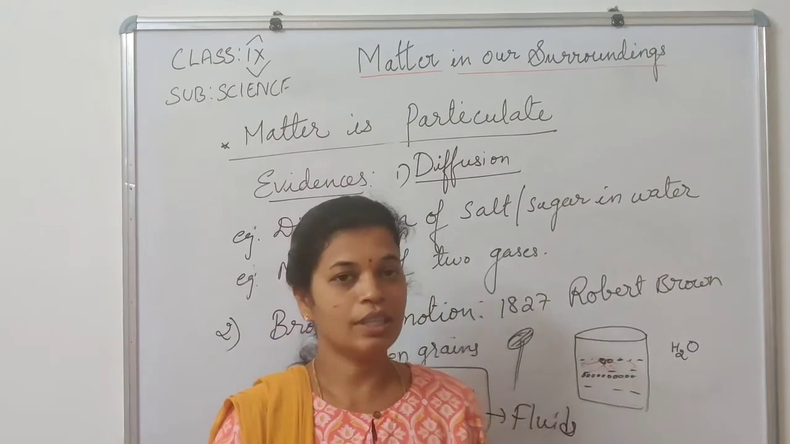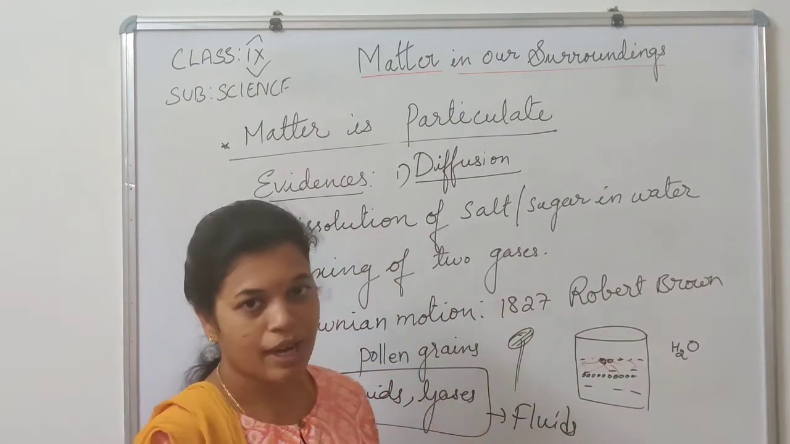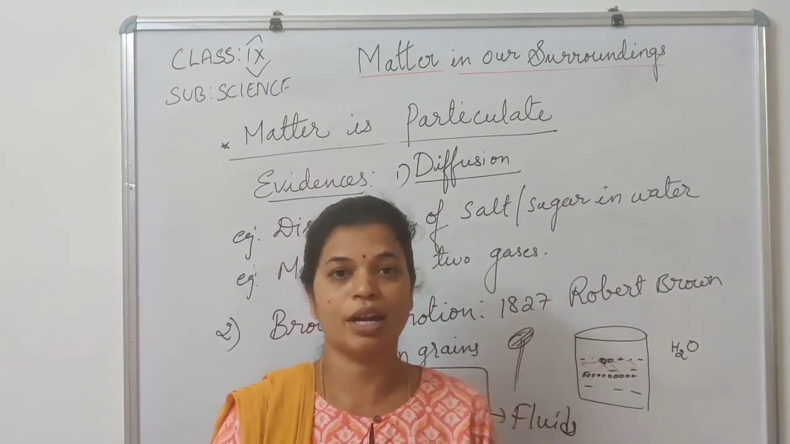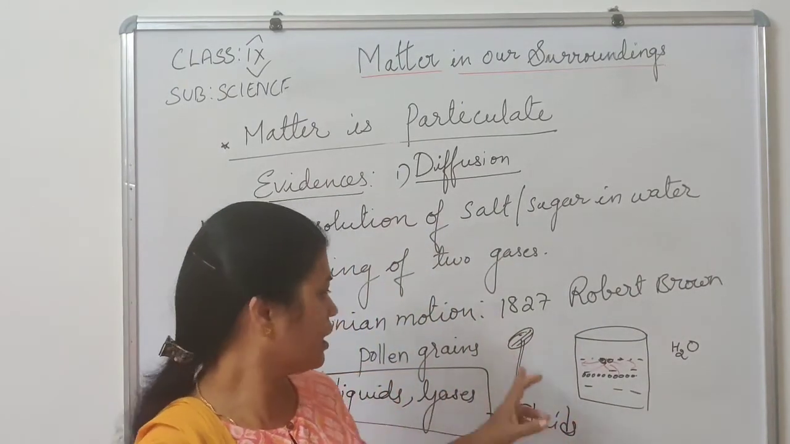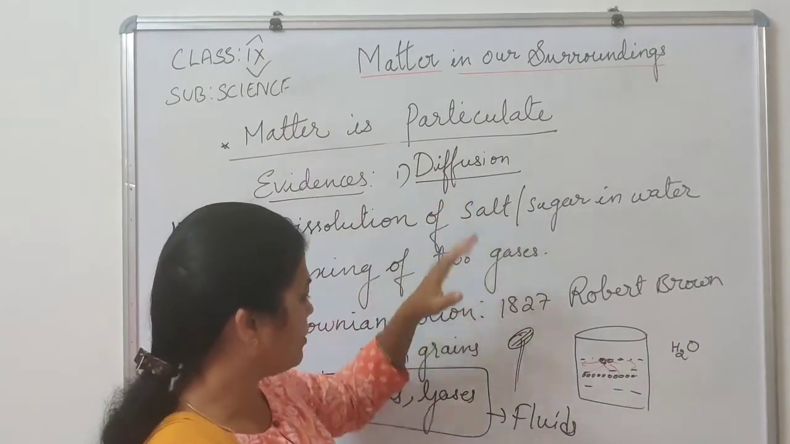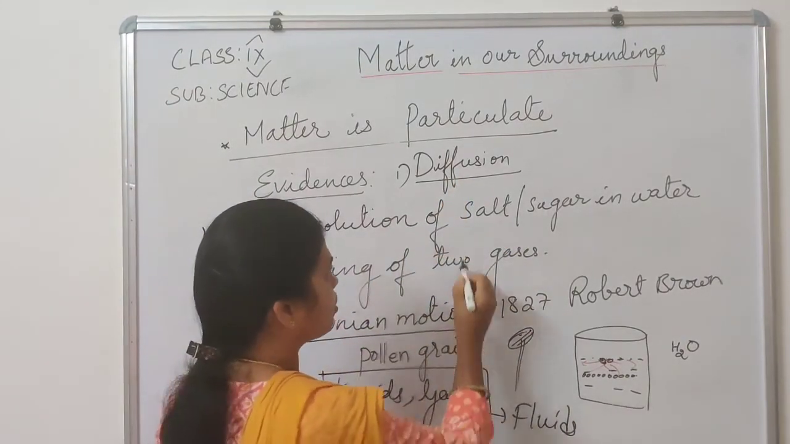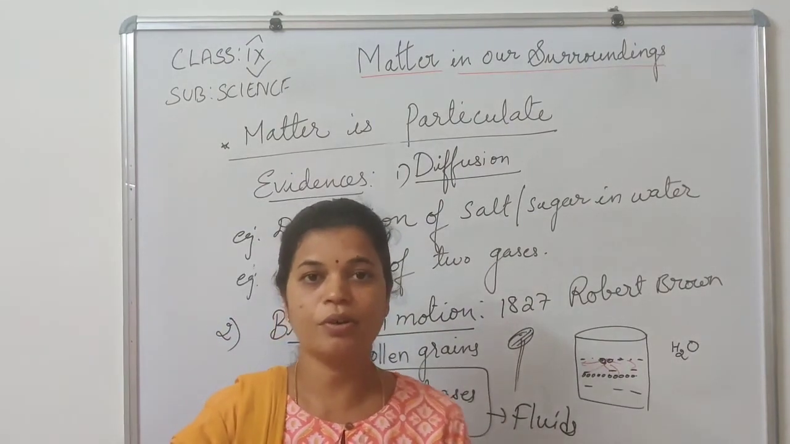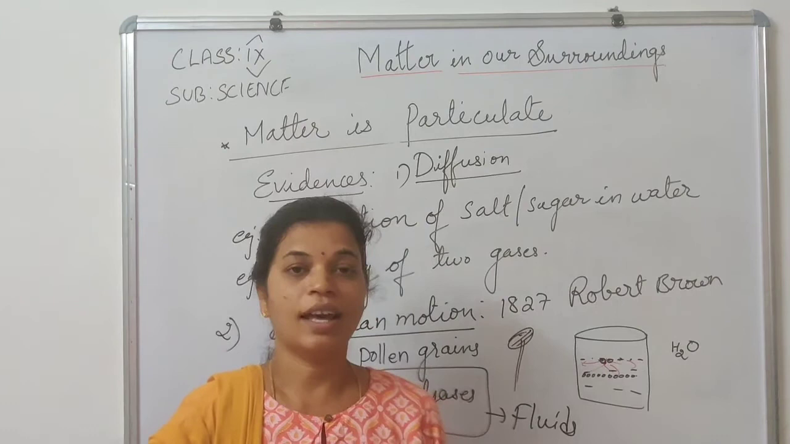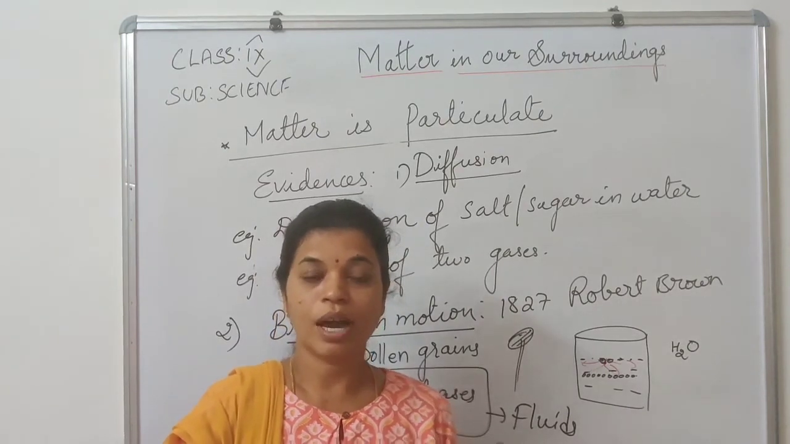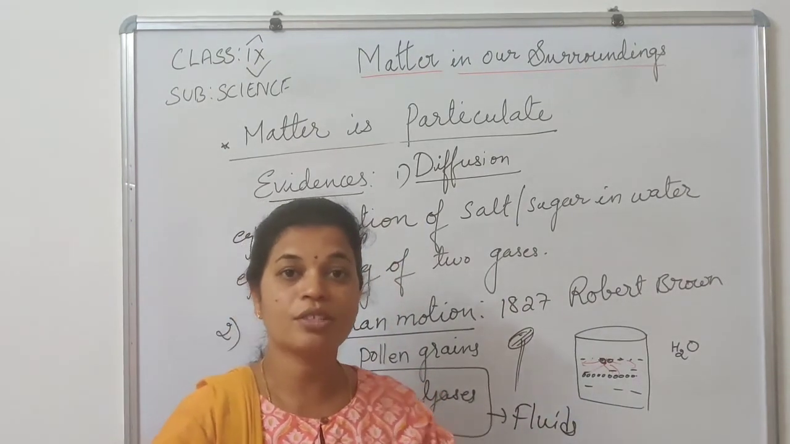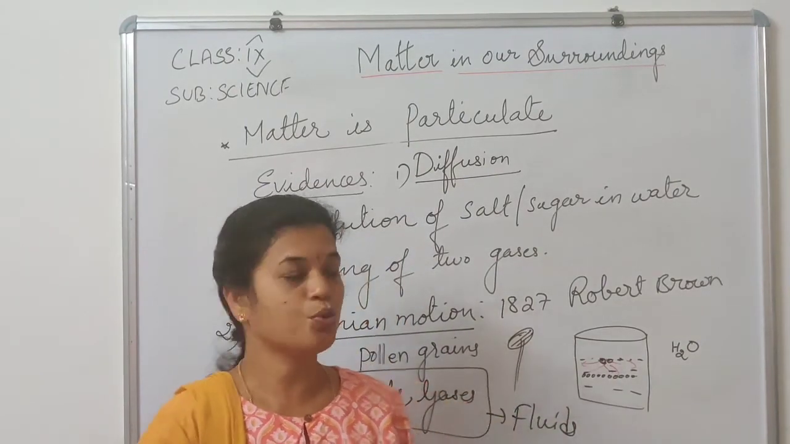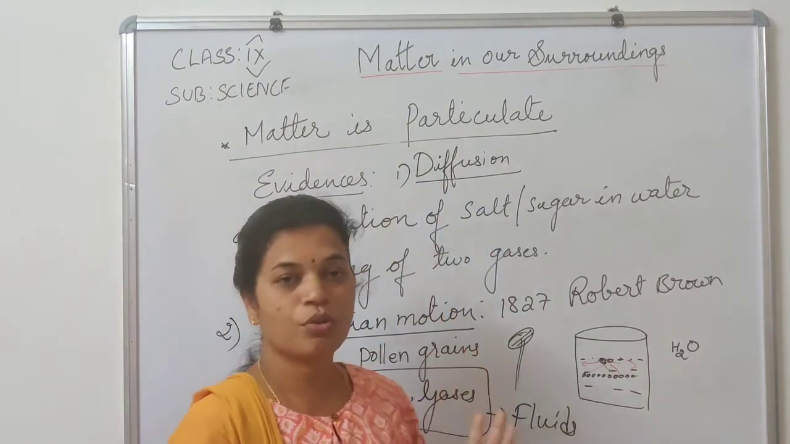So in this class, what have you learnt? What is matter, and then what are the evidences to prove that matter is particulate? Which are the two evidences? The process of diffusion and Brownian motion. So what do you come to know from these two processes? That matter is made up of tiny particles. Another, what do you conclude? That these particles of matter are in constant motion. Okay, two conclusions which we can draw from these two processes, diffusion and Brownian motion.